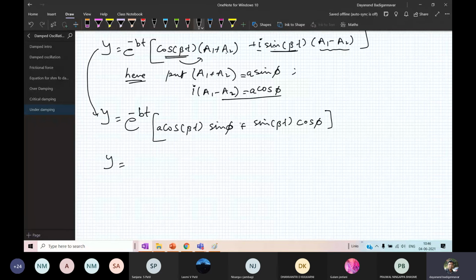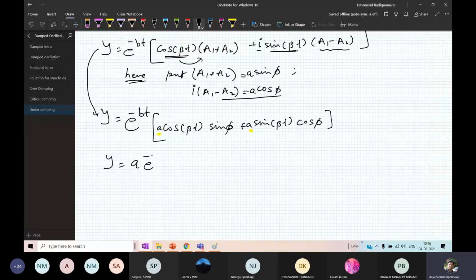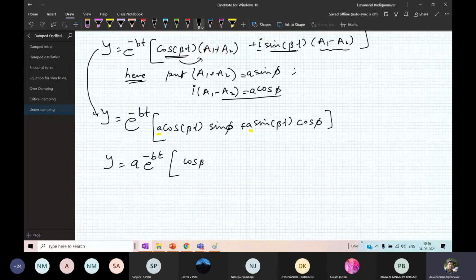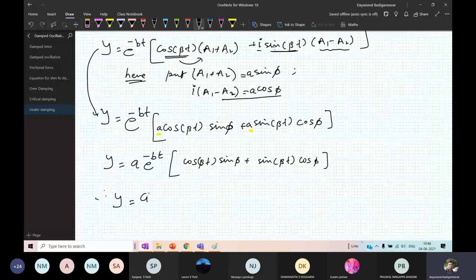Now in the next step, what I will do is I will take this a outside, because it is common. So therefore I will write it as a into e raised to minus b into t, into cos beta t into sin phi plus sin beta t into cos phi. So therefore you get the equation as, last equation, you won't get any equations after this.